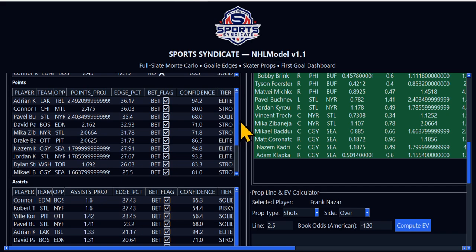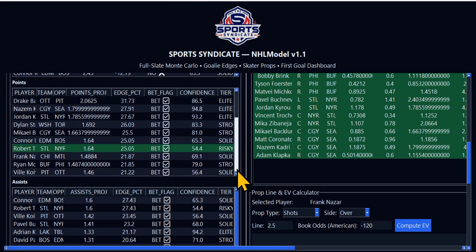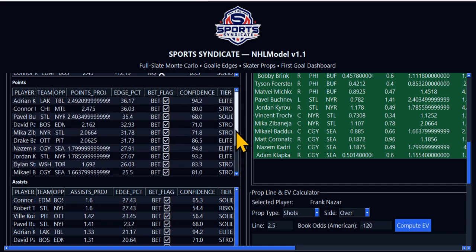All right, here's the points. Here's all the top points projections. All right, this is a risky play, but it's a valuable play. With this green line right here, this means that it's a risky play, but a valuable play. So we might play with that. Here's your top points projections, and it's marked by elite.